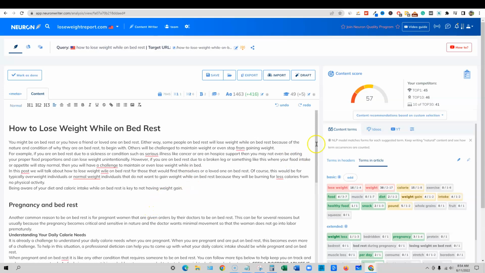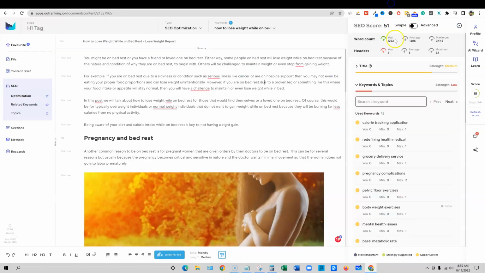Now, I will say that maybe that's not the best way to use Neuronwriter. Maybe you want to try to see if you can get to a 65 or 70 with every piece of content, and that might be the better way to use it. You could use this as a guide, but we already know that we're barely ranking number 10, and this tool's saying we're better optimized than them. Now, Outranking is telling us that there's a lot more opportunity to improve this content.